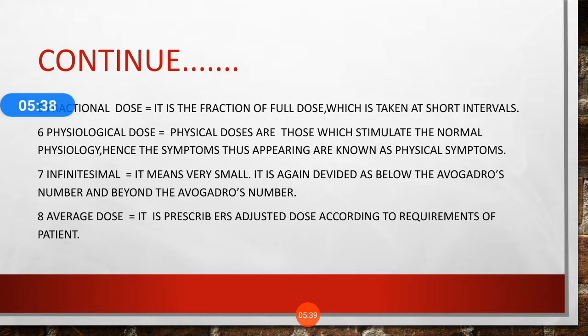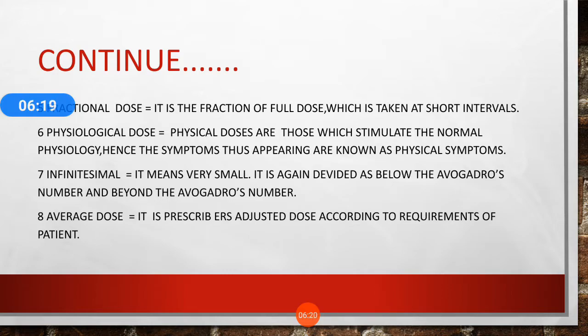The symptom which appears in that patient is also called the physiological symptom. Next one is infinitesimal. Infinitesimal is very small. It is again divided as below the Avogadro's number and beyond the Avogadro's number. Avogadro's number gives you the quantity of atoms and molecules in any substance. As you know, atoms and molecules are very fine, very small, so the infinitesimal doses are also very small.